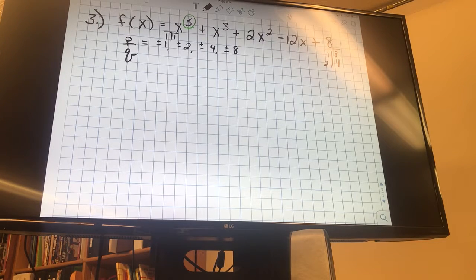So we're going to enter y equals x to the fifth plus x to the third plus 2x squared minus 12x plus 8. And then you table it. Go to my table and let's plug them in. 1 worked, hey. First try, 1 worked, so I'm going to synthetically divide by 1.